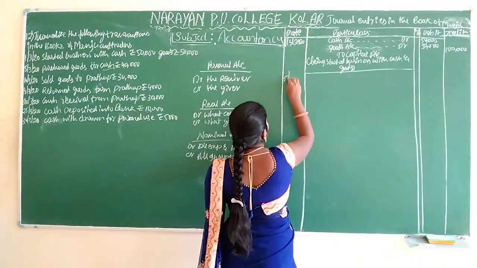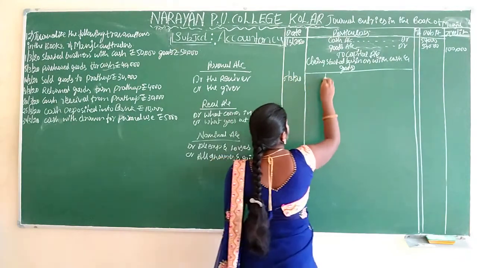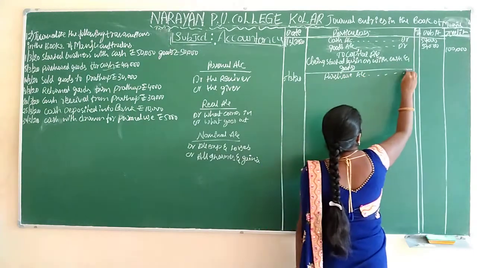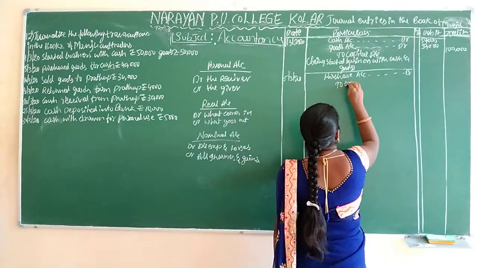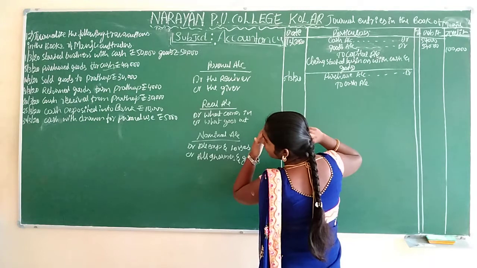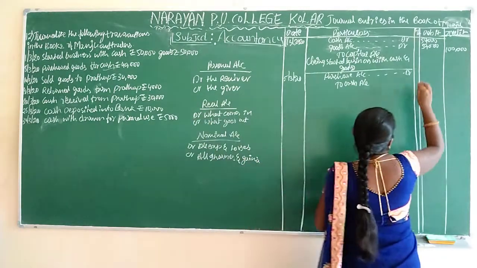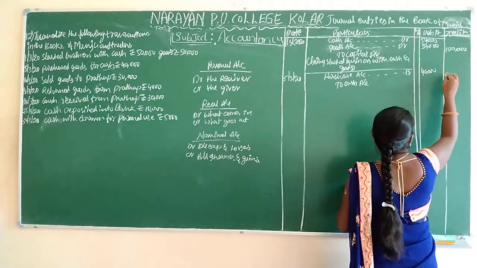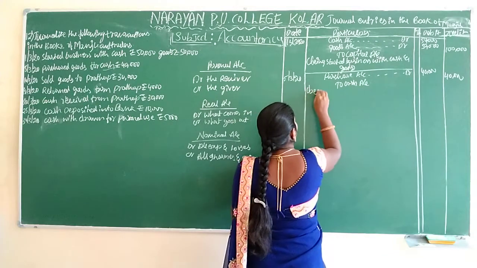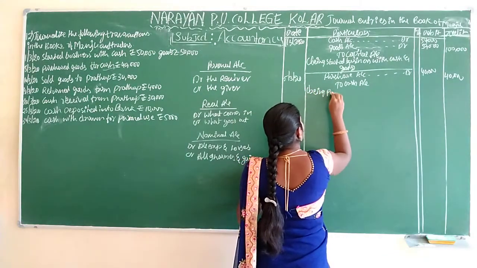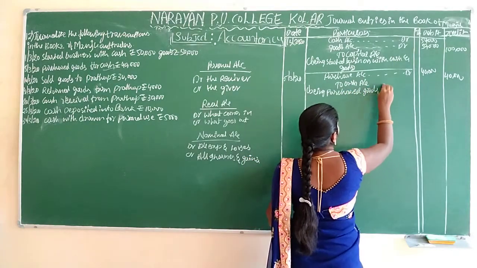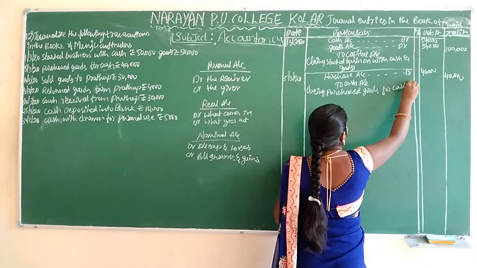5/3/2020, we purchased goods. What's the entry? Purchase account debit to cash account. How much amount is there here? 40,000 rupees. In the debit column, you have to write 40,000 rupees. In the credit column, you have to write 40,000 rupees. Narration: being purchased goods for cash.